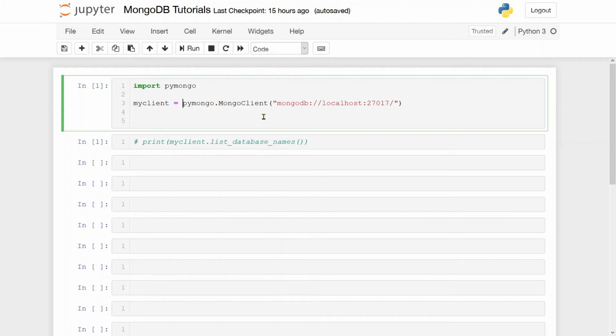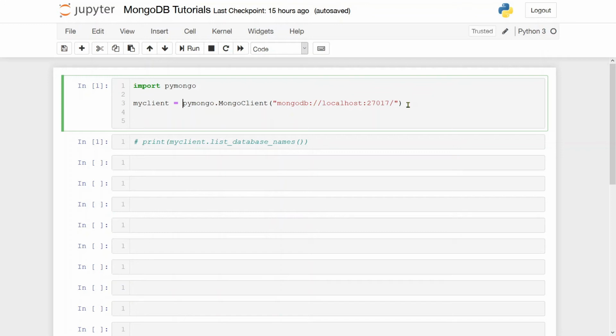So MongoClient will initiate a client request to the MongoDB server, and here we will specify the link. So since I am running this MongoDB server on my local PC, I have to use this link, which is mongodb://localhost:27017. This is a fixed link. हर बार यही लिंक होगी आपको. So इसको यूज करके I can connect with my MongoDB local server.